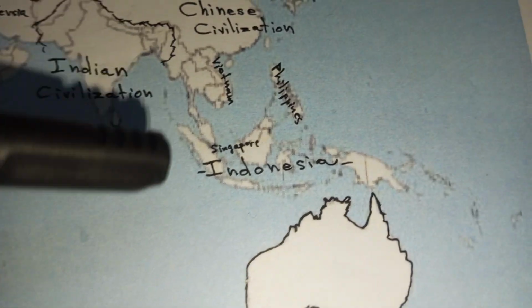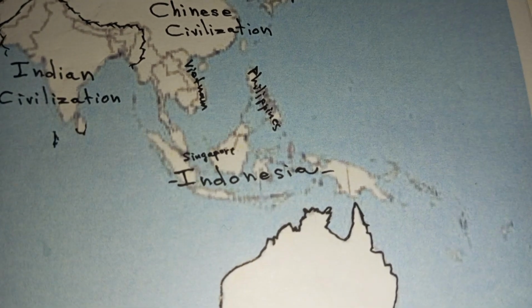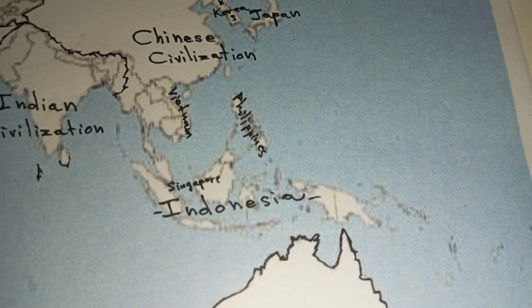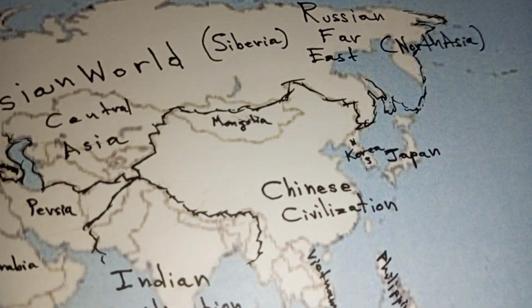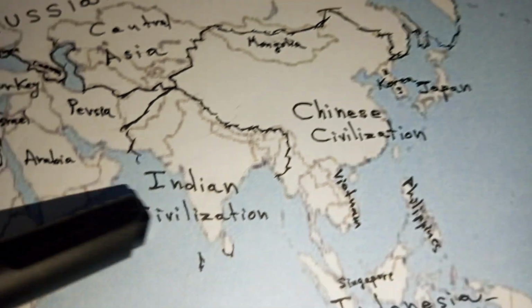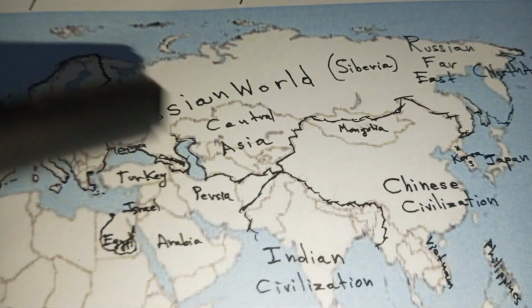Here is Southeast Asia. The major countries in Southeast Asia are Indonesia, the Philippines, Vietnam, Malaysia as well, and Singapore. There is Thailand, Laos, Cambodia, etc. This is Southeast Asia. And here you go, the Chinese civilization. You can call this Greater India, you can call this Greater China, and you can call this Greater Russia.